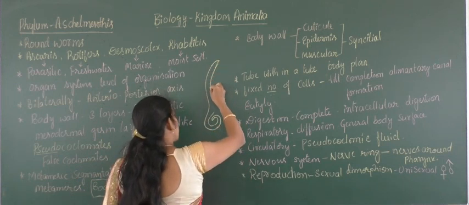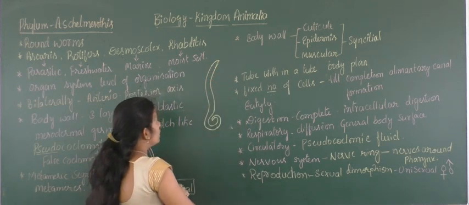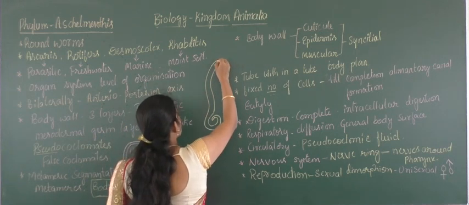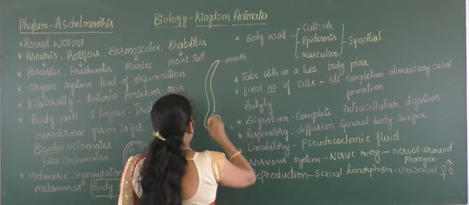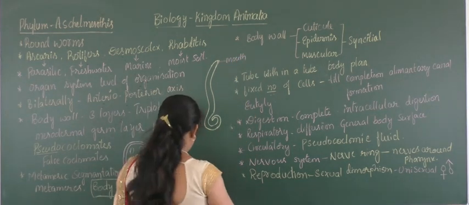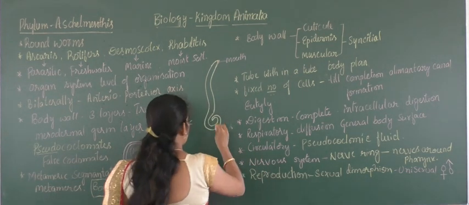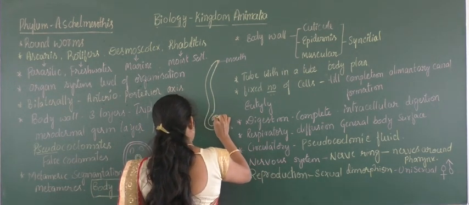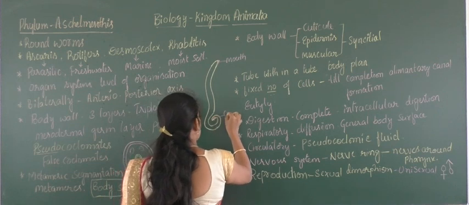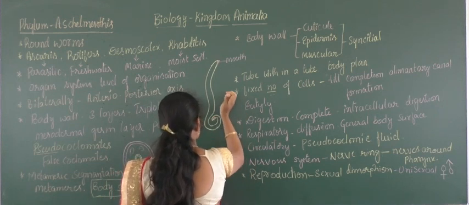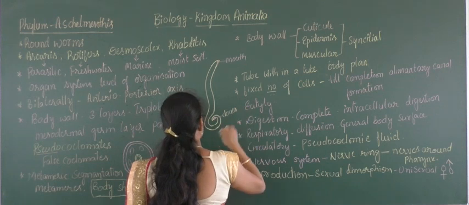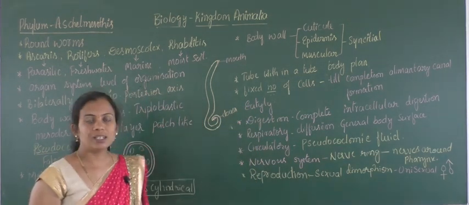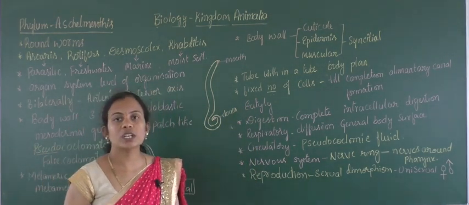This type of structure will be seen in male Ascaris, and you can find that this has a mouth, an anterior opening called the mouth, and posteriorly you can find a small opening at the posterior end, and that is called the cloaca. What do you mean by cloaca? It is a common opening for urinogenital discharge.